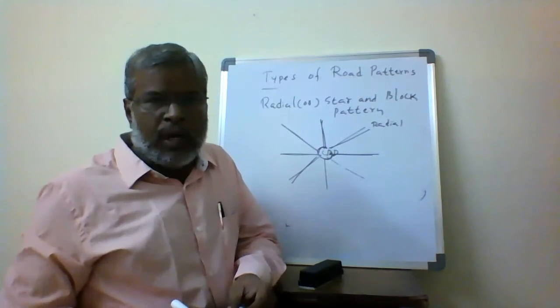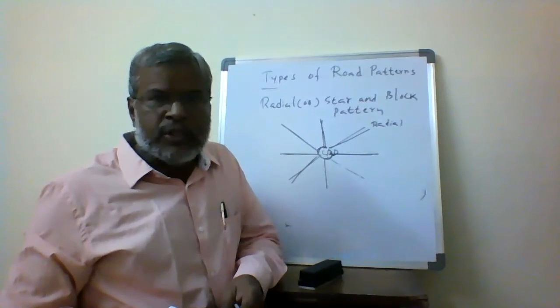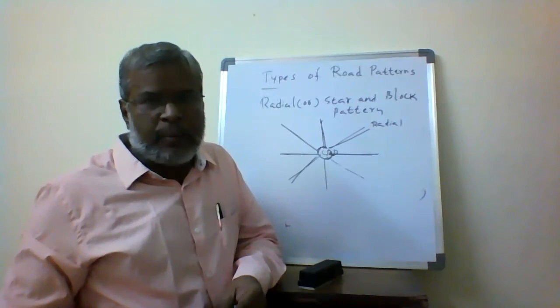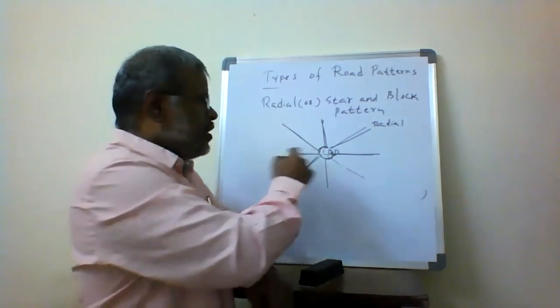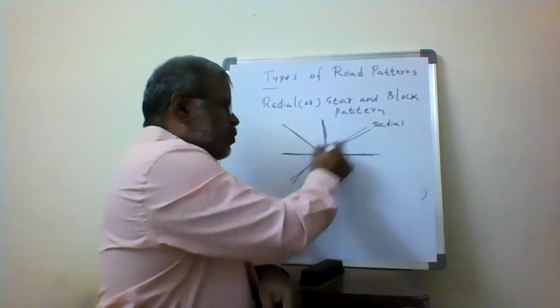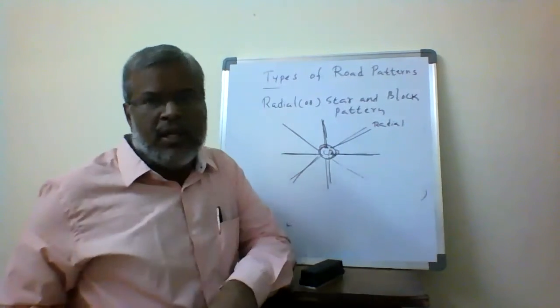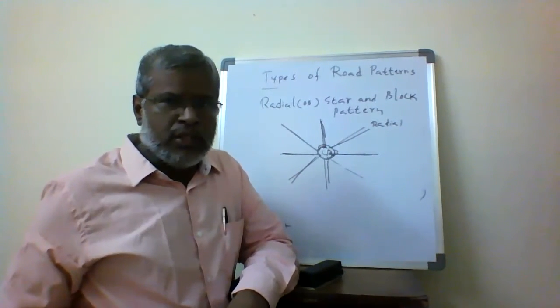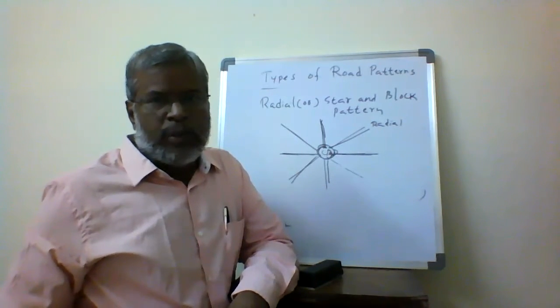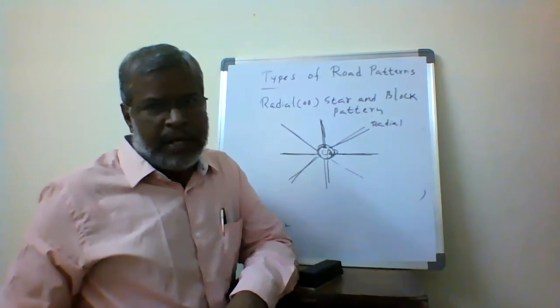Earlier we went for straight roads, providing the rectangular block pattern. Here we are going for straight roads, and we are going for the radial directions also. In addition to the straight roads, we are reaching the core of the city, the core of the urban area. We are reaching the core by the various routes that we provide radially, and that's why we call it the radial or star and block pattern.